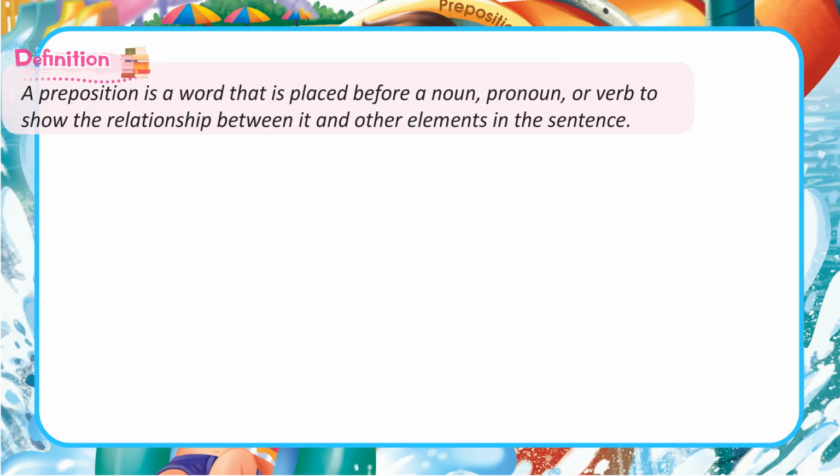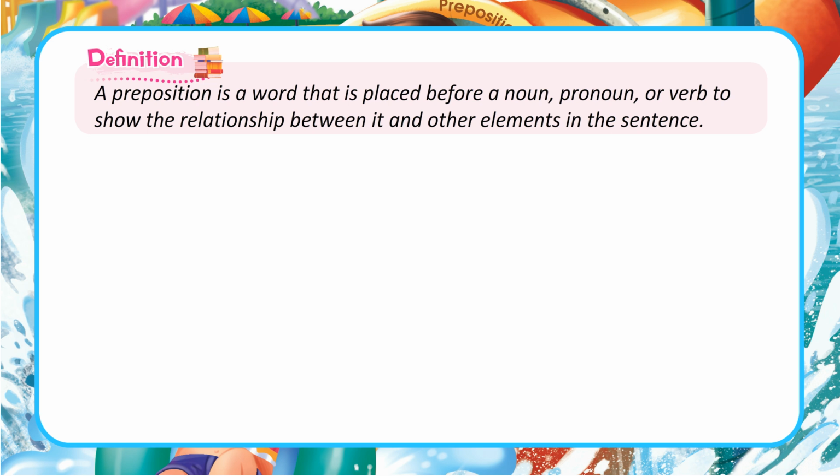Prepositions. Definition. A preposition is a word that is placed before a noun, pronoun, or verb to show the relationship between it and other elements in the sentence.